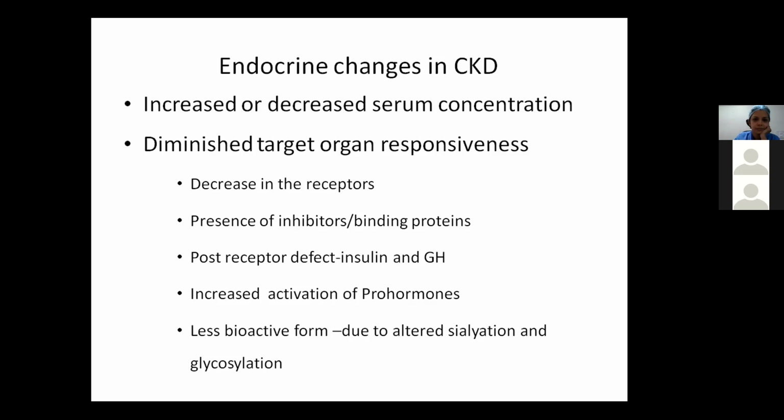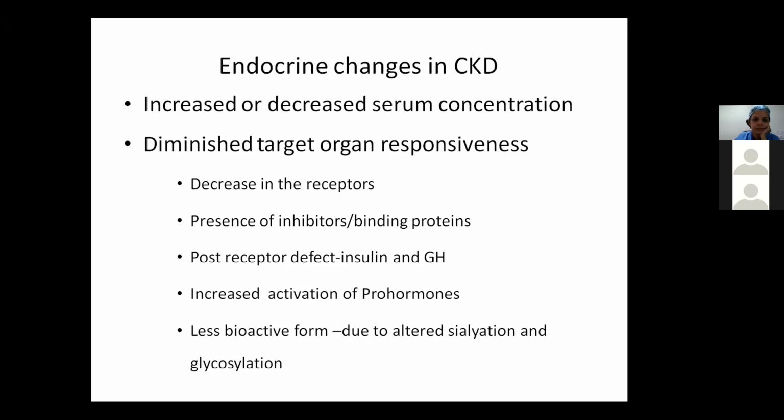At the same time, a decrease in the serum concentrations can occur when a particular axis or hormonal axis is affected. For example, in the gonadotropic axis, the levels of testosterone decrease. Now, the diminished target organ responsiveness can be because of a decrease in the receptors, or the presence of inhibitors, which are nothing but the binding proteins. They will compete with the actual hormone, and so the effectiveness of that hormone will be decreased. Post receptor defect is seen especially with insulin and growth hormone.